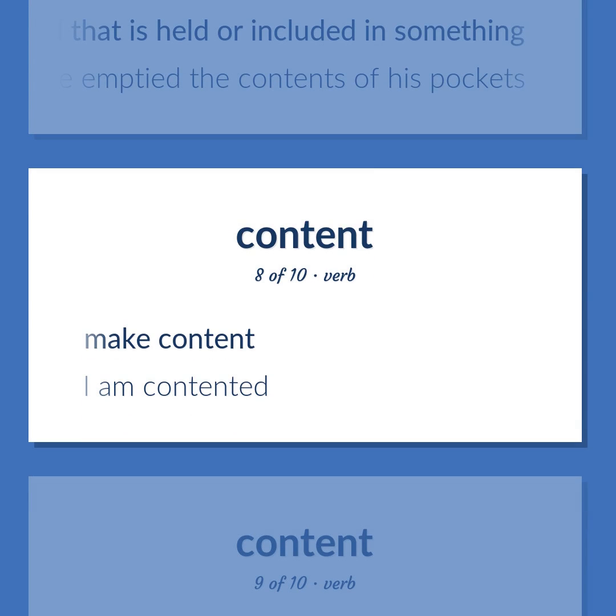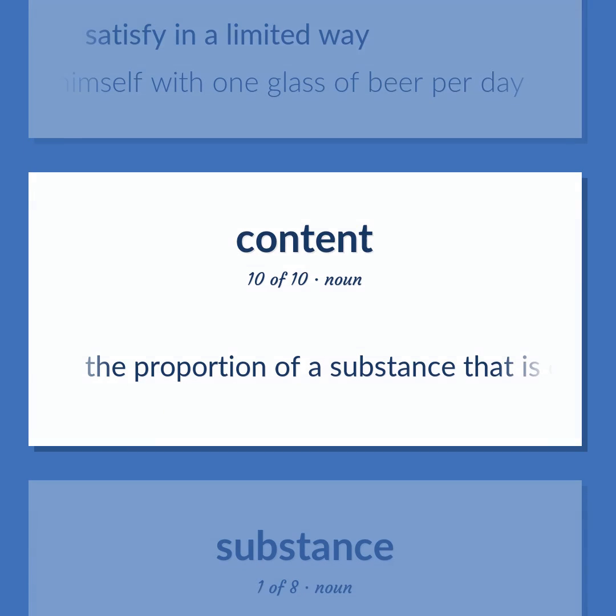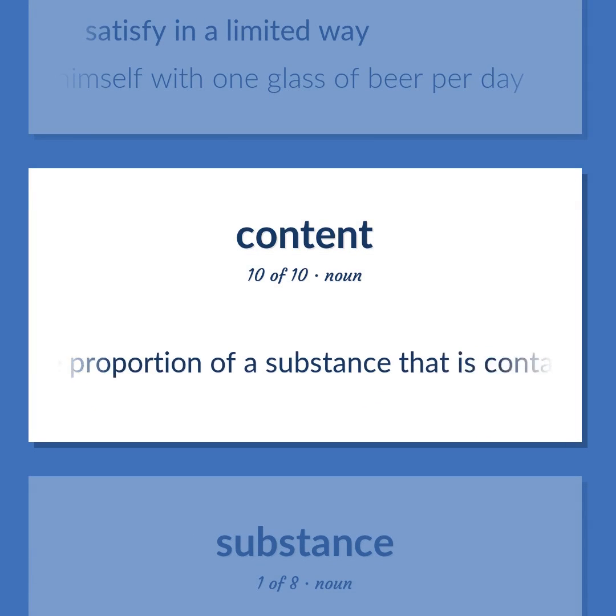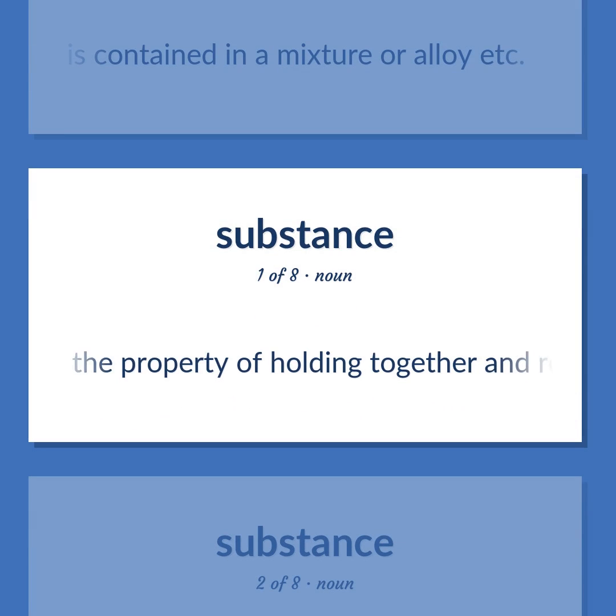Make content. I am contented. Satisfy in a limited way. He contented himself with one glass of beer per day. The proportion of a substance that is contained in a mixture or alloy, etc. The property of holding together and retaining its shape.